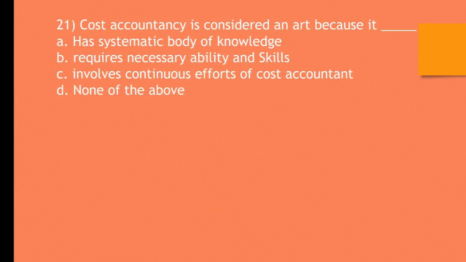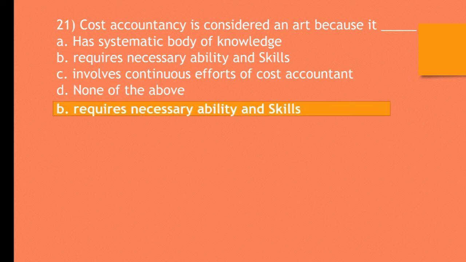Question number 21. Cost accountancy is considered as an art because A. It has a systematic body of knowledge. B. It requires necessary ability and skills. C. It involves continuous efforts of cost accountant. D. None of the above. The correct answer is B. Cost accountancy is considered an art because it requires necessary ability and skills.